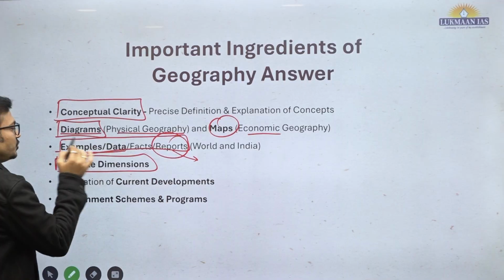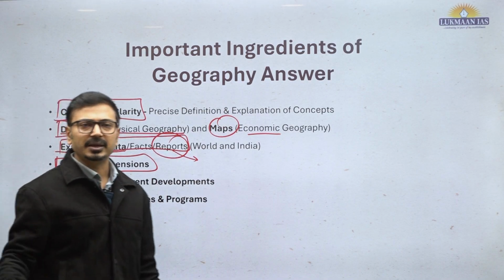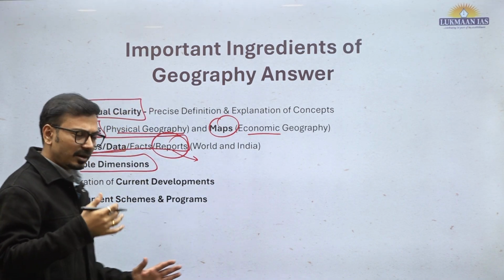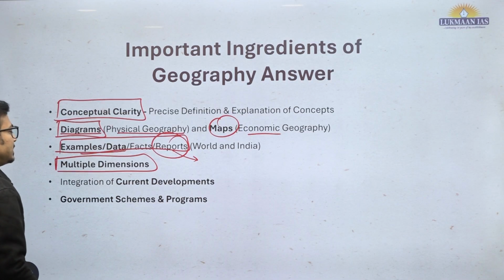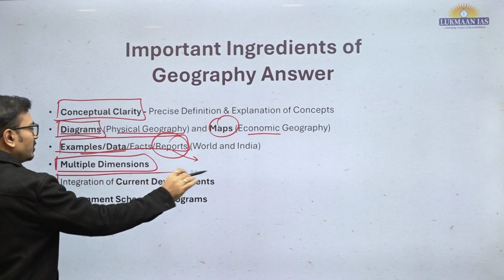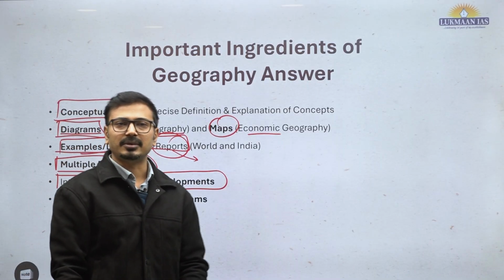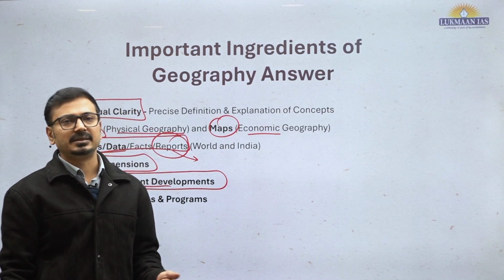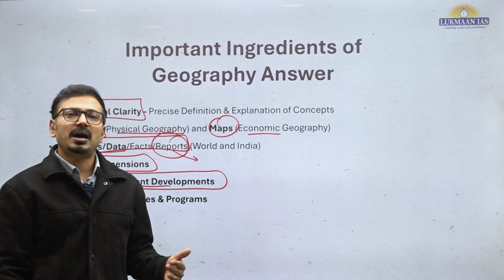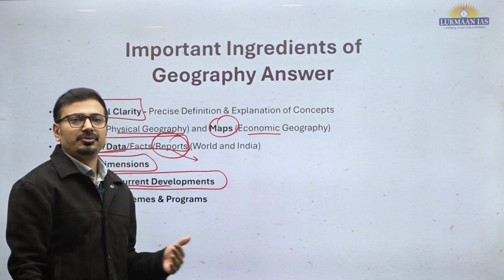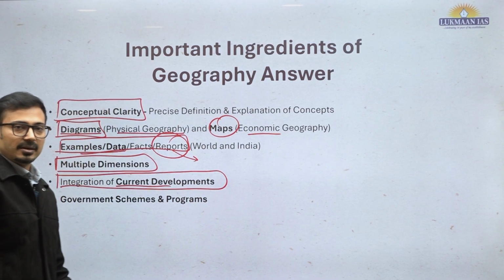Multiple dimensions we should open: social, economic, and geographical angles, of course, you have to open in the answer. Integration of current developments: if you give the correct current context in the introduction by mentioning some incidents, like coral reef bleaching. So the mass coral bleaching that happened last year, 2023-24, तो आप वो एग्जांपल दे सकते हैं.